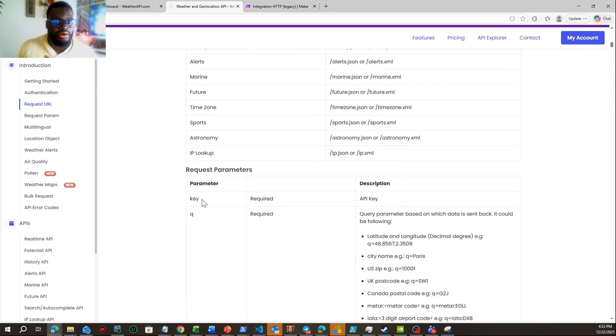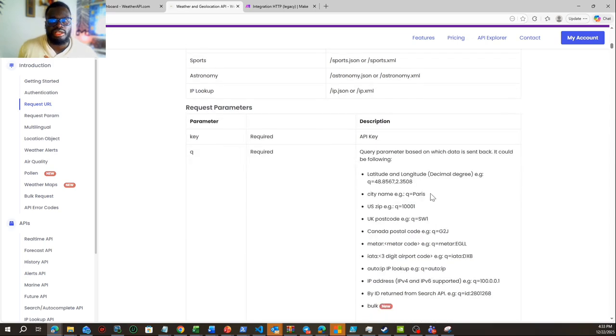So I have to create a parameter with a key, and then this q is going to help us a lot. Why? Because maybe I'm saying I want the current weather for Paris, or I don't know, for Casablanca, for Dakar, or another city. So you need definitely to add this parameter q. Okay, q equals Paris. So this is like this location to be able to get that information.